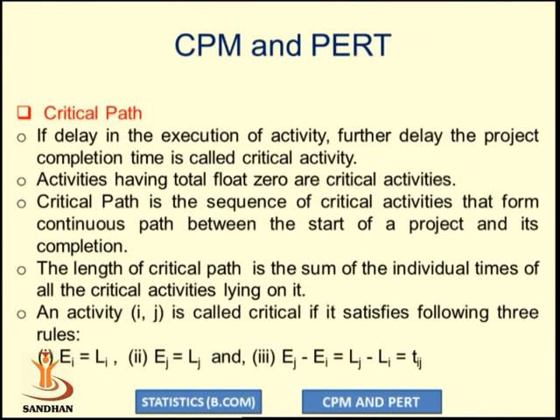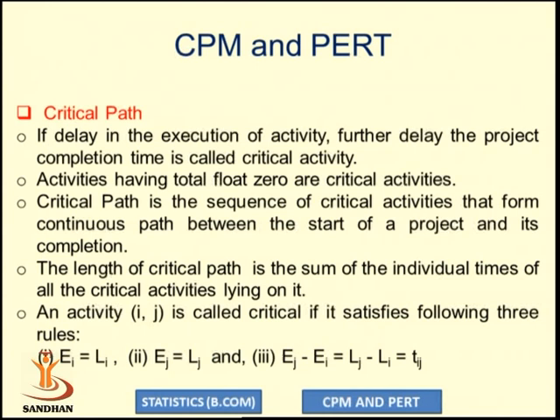Critical path is the sequence of critical activities that form the continuous path between the start of the project and the completion of the project. The length of the critical path is the sum of the individual durations of the activities on the critical path, and that will give the total minimum project completion time.